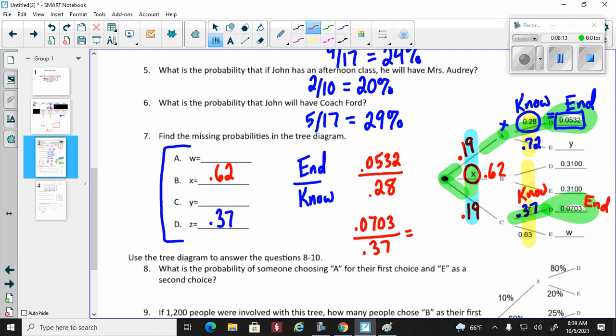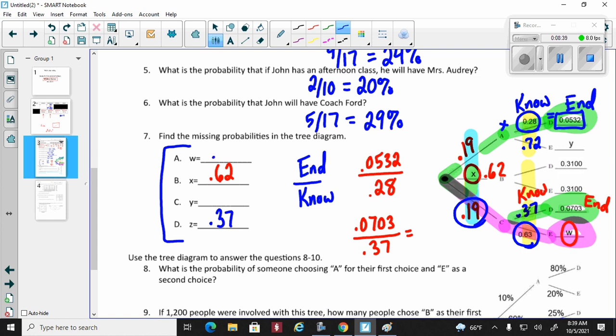Now, to find w, finding w is super easy because I already know the branches. So this branch times that branch gives me w. So very simply, I'm going to multiply the two branches. Remember, whenever you're working with tree diagrams, when you're working to the end number, you just multiply your branches to get your end number.